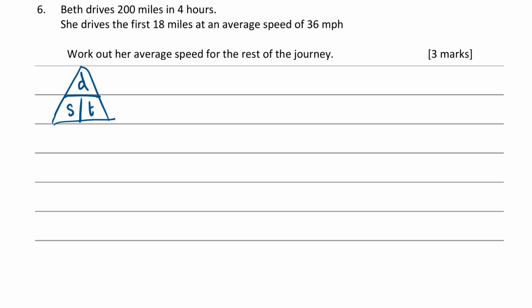Now we're going to look at this journey in 3 different ways. First off, we're going to look at the whole journey, so the total journey. Now the total journey, what is D, what is S, what is T? Well, we've got the distance, which is 200 miles. We don't have the speed, but we have the time, which is 4 hours. But we can find S using the other two.